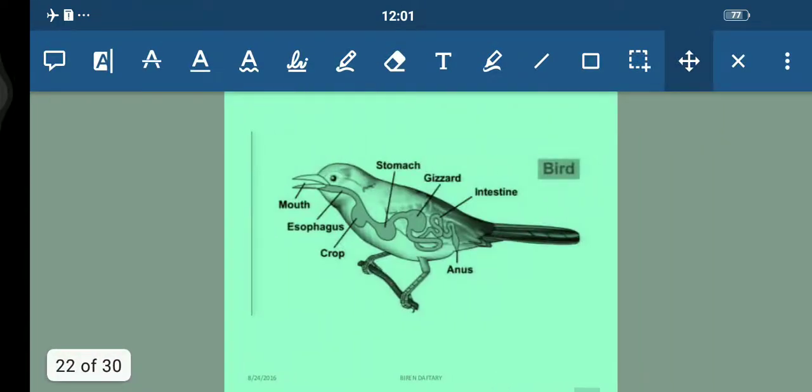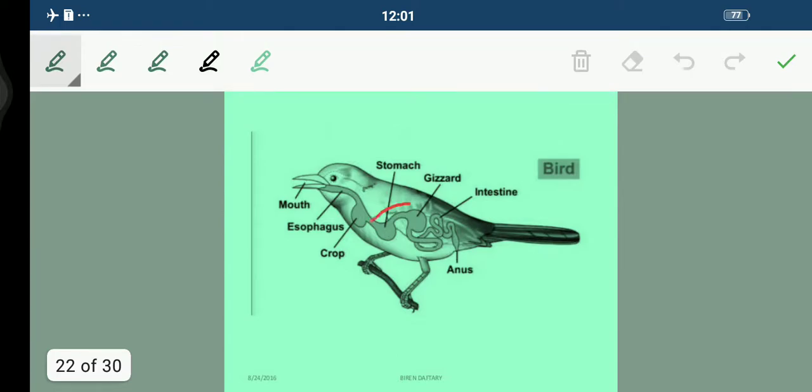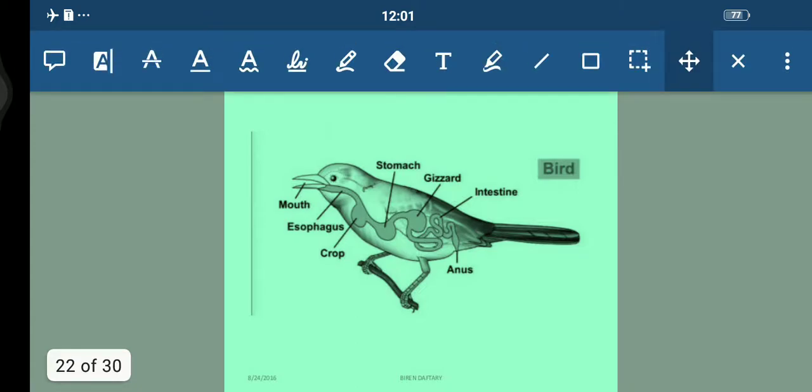I would like to show you their structure. It is somewhat like this. You can see this one is the stomach, this one is the crop, this one is the gizzard. So these are the structures. Fine, the internal structures, or we can see the complete alimentary canal of the bird.